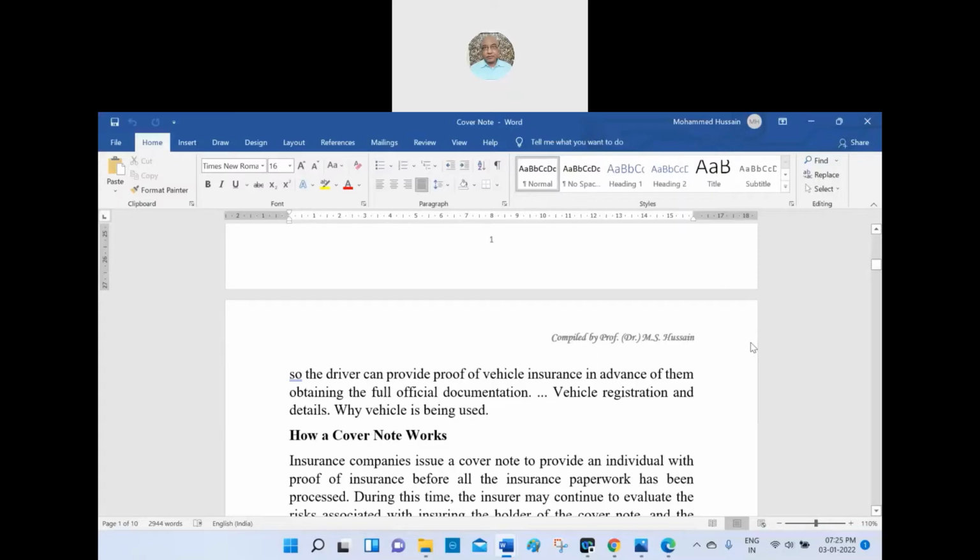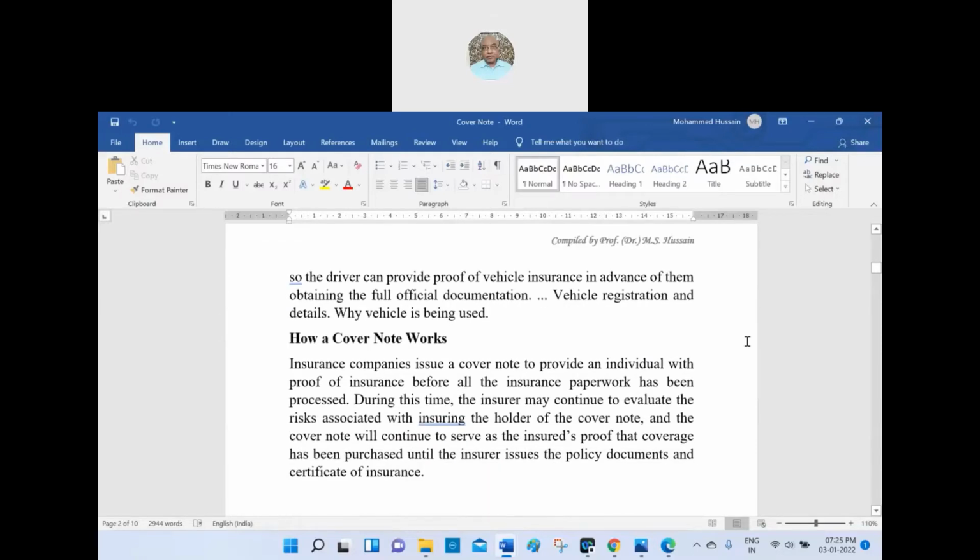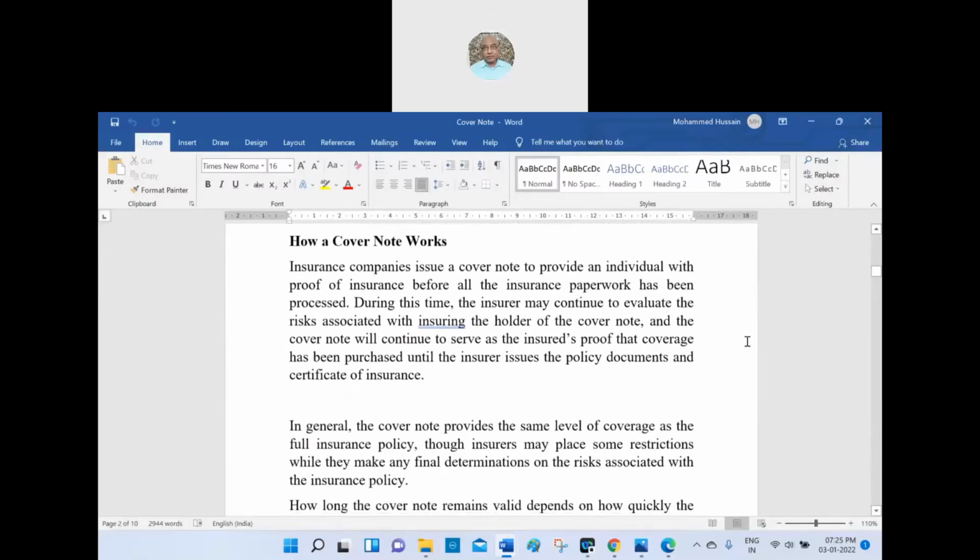So, like in a motorbike, when you purchase from the showroom, he will issue the temporary number to you, as well as he will insure your vehicle. That means the on-road price, they say, includes the insurance. Yeah, that is how a cover note works.